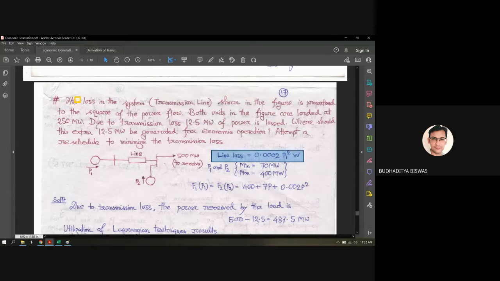So this 12.5 megawatt transmission loss is based on the 250 megawatt generation. If power plant 1 and power plant 2 are generating 250 megawatt of power, then only the 12.5 megawatt power loss will be there as a transmission loss. Transmission loss is dependent upon the generation only, so it should not be constant. This 12.5 megawatt is for a particular condition, and the condition is that 250 megawatt is generated by power plant 1 and power plant 2. Then only the 12.5 megawatt power is wasted as the transmission loss. So if the generation changes, then the transmission loss also changes.